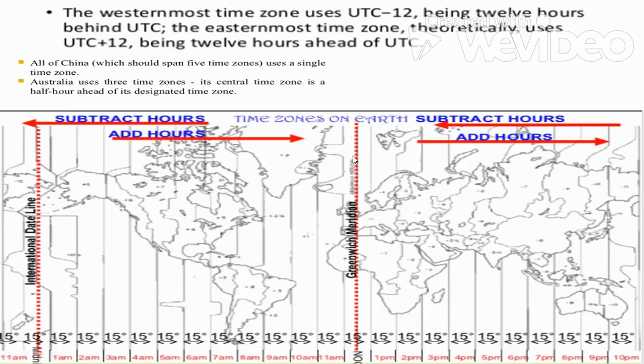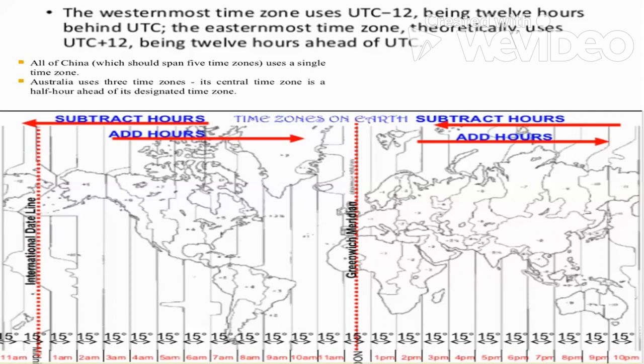Similarly, from 0 degree to 180 degree west, till this line, we subtract hours. So this side is minus, whereas this side is plus. I hope you have understood this.